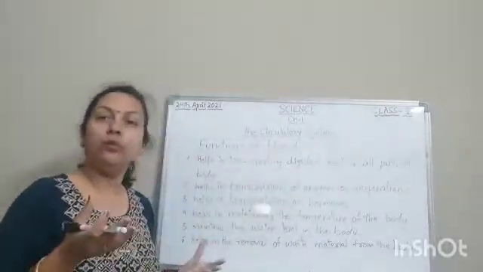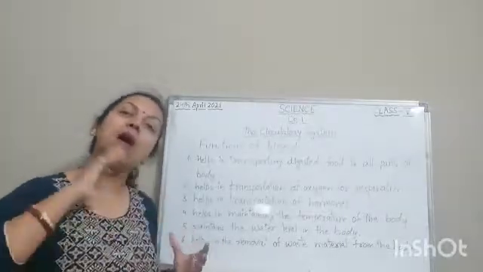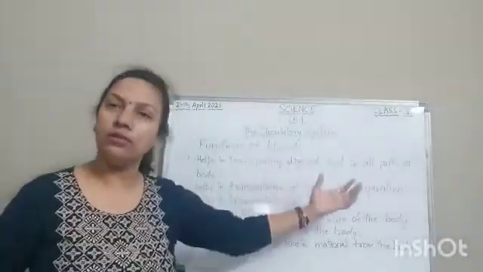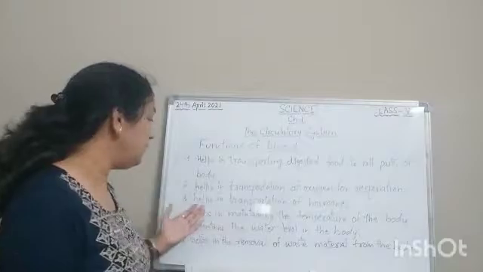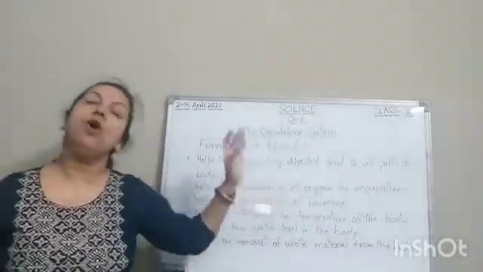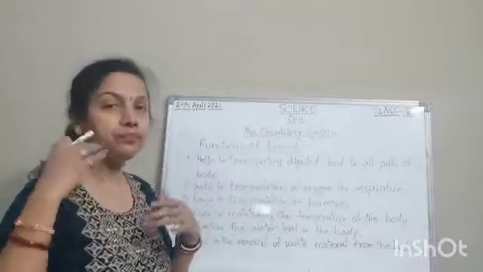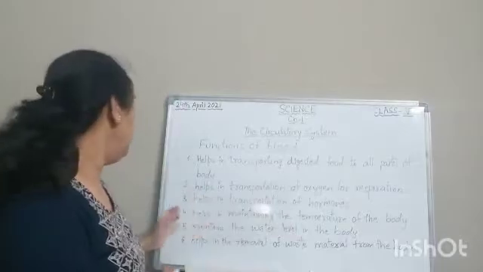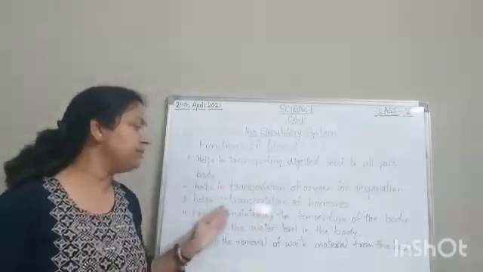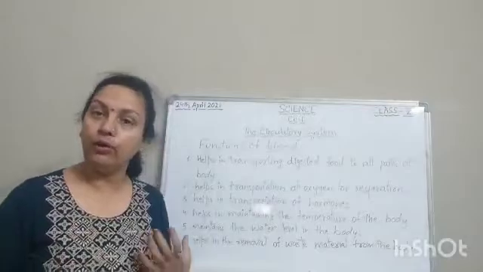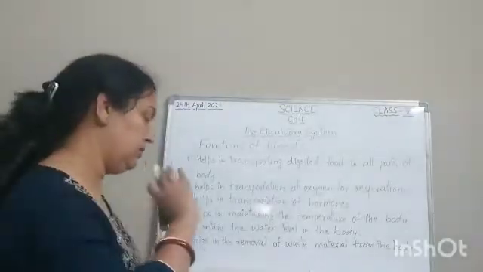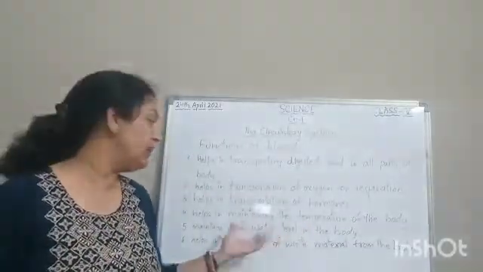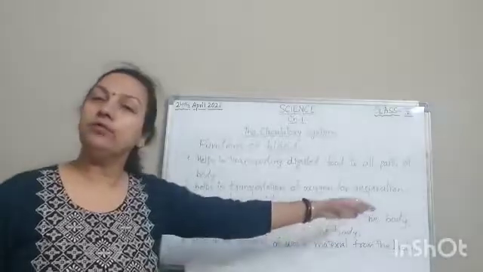Okay, what I have said, nutrients and other substances. Now what are the other substances? So it helps in transportation of oxygen for respiration, and the third one, it helps in transportation of hormones. Later on you will know about this. Now the fourth one, blood helps in maintaining the temperature of the body, because it also transports the heat. That's why it maintains the temperature of the body.